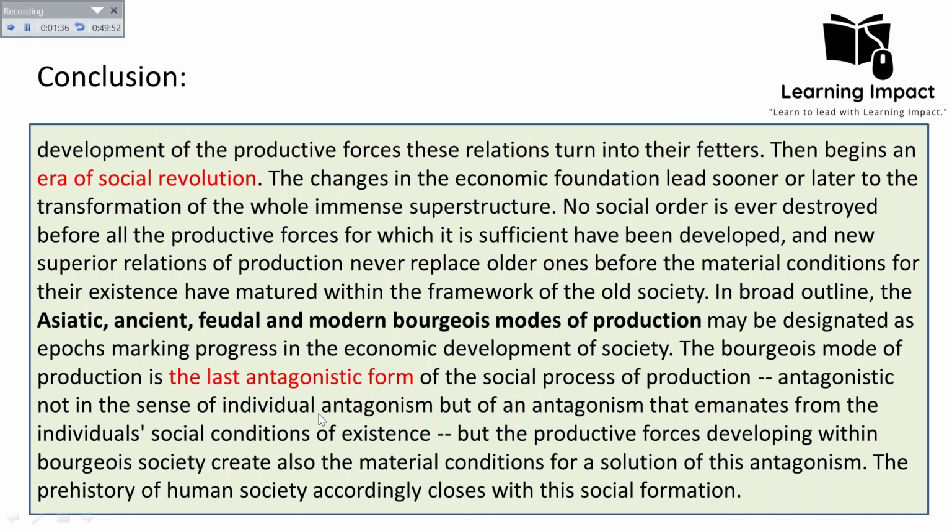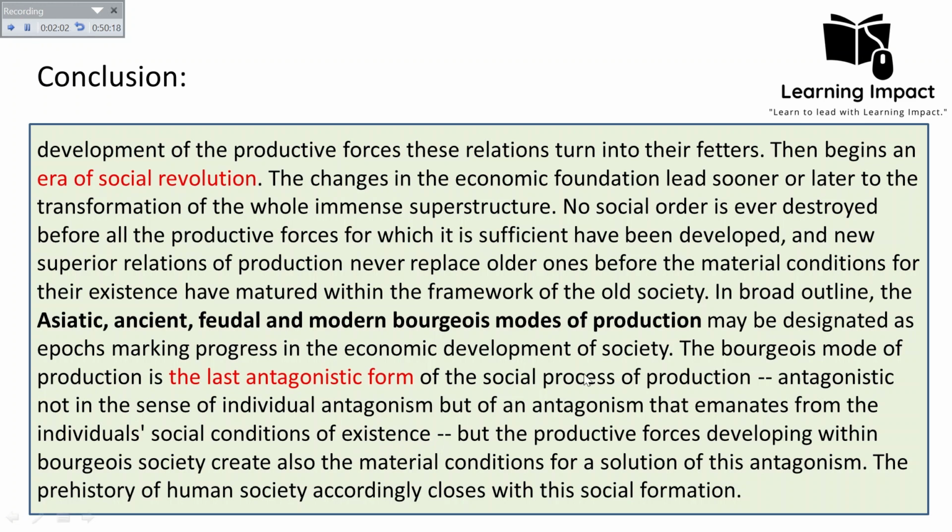Antagonistic not in the sense of individual antagonism, but of the antagonism that emanates from the individual's social conditions of existence. So he was believing that the capitalist society is one of the last societies where there is a contradiction, because he was believing that there will be another society which will emerge out of the ruins of the capitalist society, that will be the communist society, and there will be a long-lasting peace in that society.